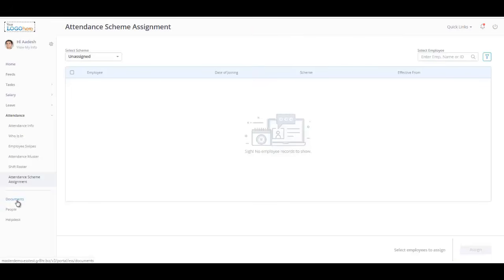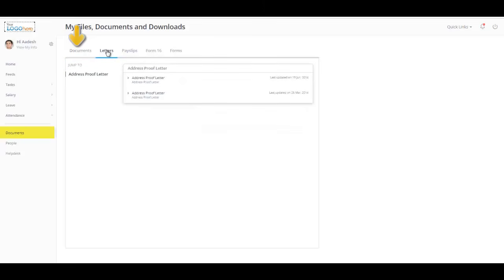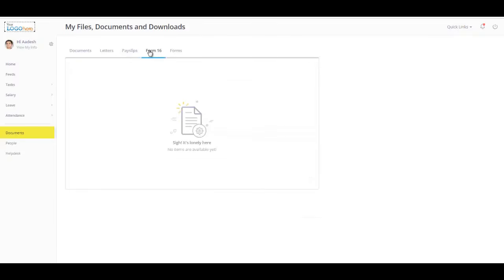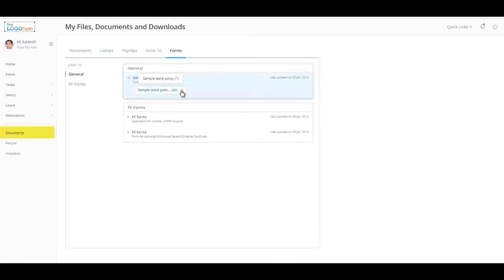the Documents section. The Documents tab contains all the documents which have been uploaded or approved by your admin, such as your academic certificates, project details, and letters published by the admin for you, your year-wise payslip, Form 16, various other forms like HR forms, PF forms, company leave policy, etc. You can view and download them into your system by clicking the Download Document icon from the relevant section.